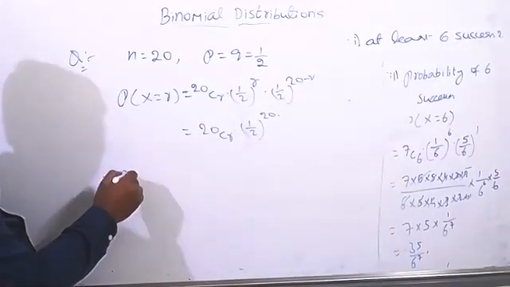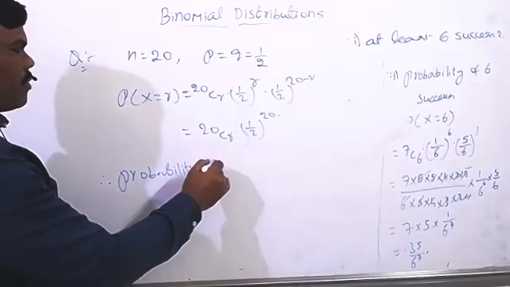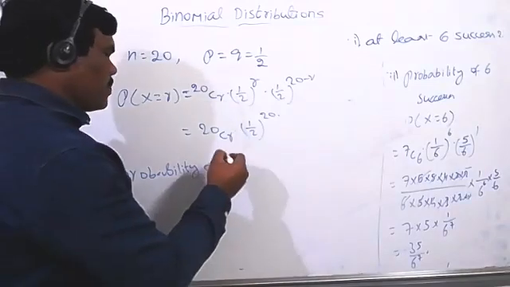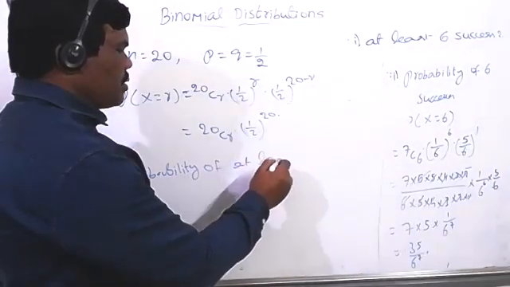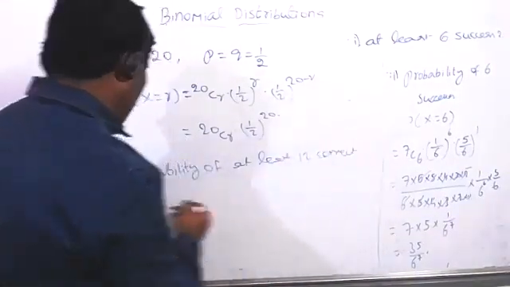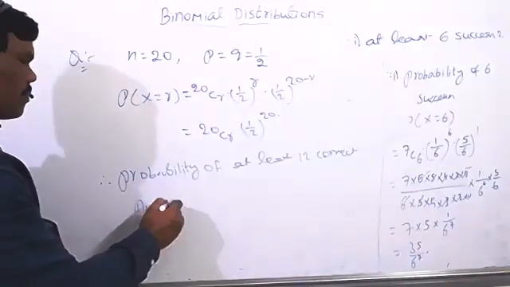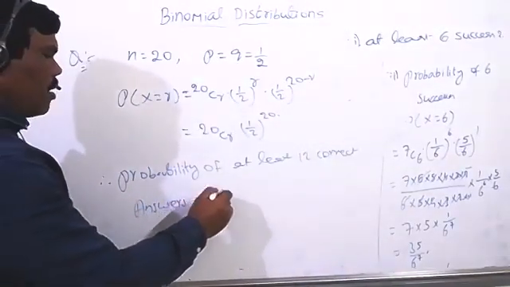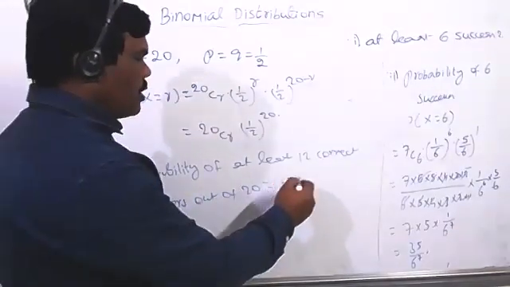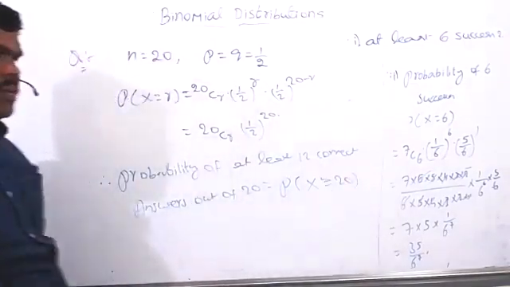So therefore probability of, what they're asking, at least 12 correct answers, sir. Yes, sir. At least 12 correct answers out of 20 is equal to, you can take the condition, probability of x greater than or equal to 12.